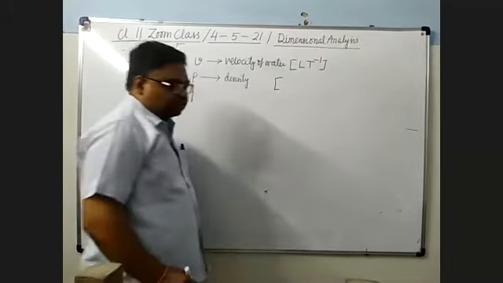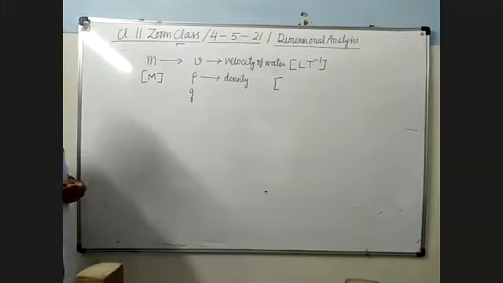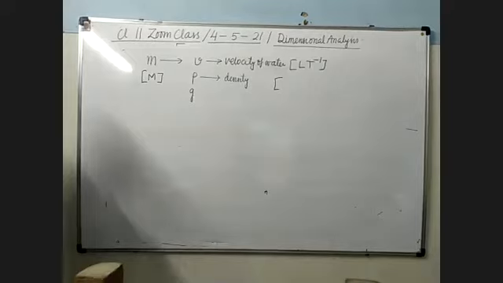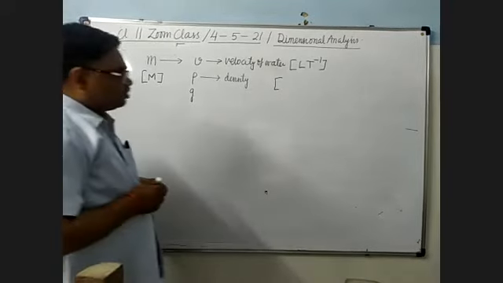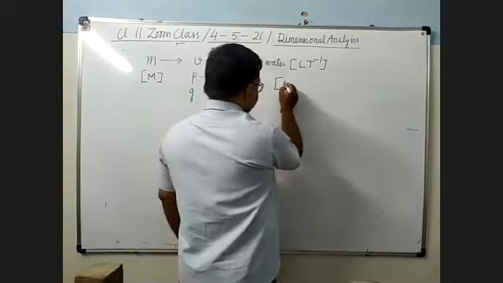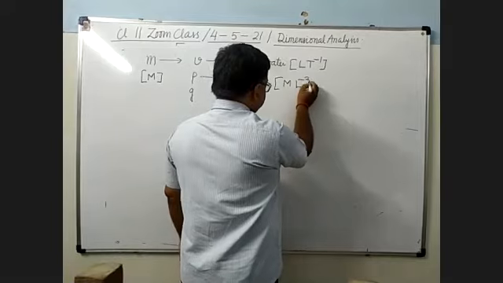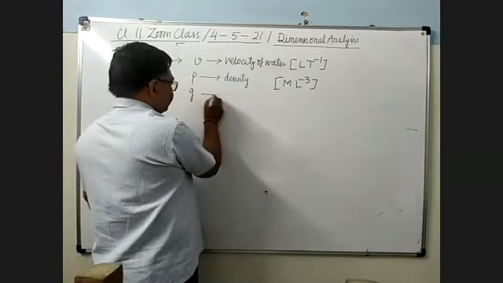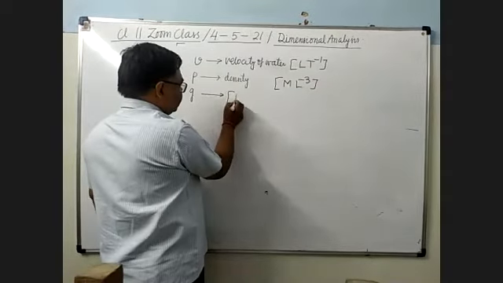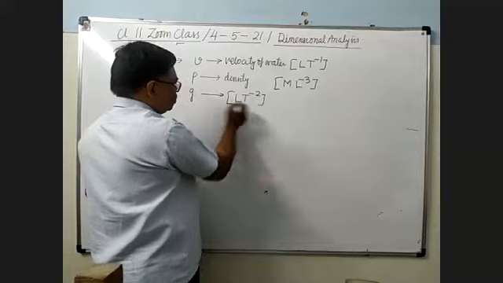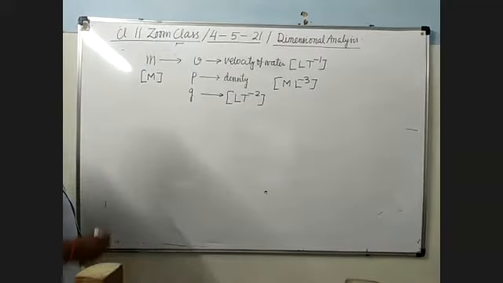Dimension of density, who can tell? Mass per unit volume: ML minus 3. And acceleration due to gravity, dimension is LT minus 2. It is clear? Here we will assume let